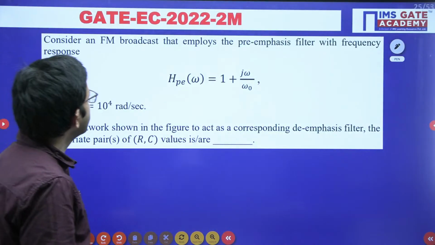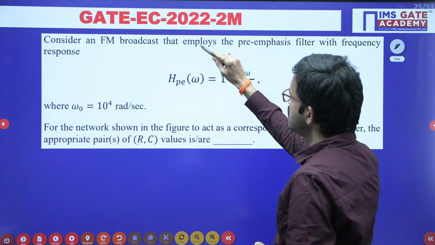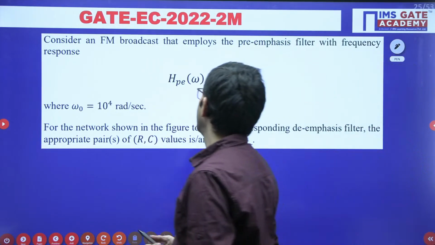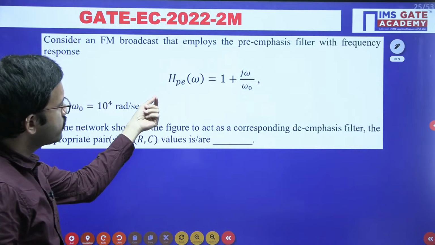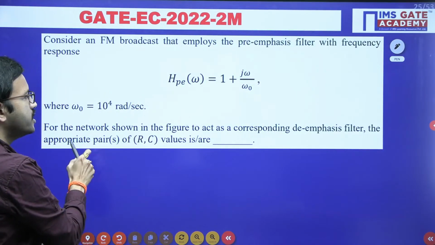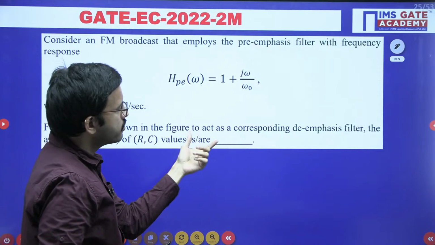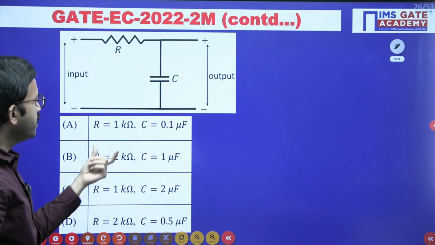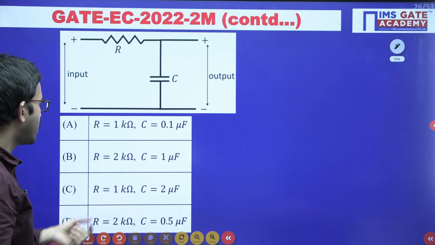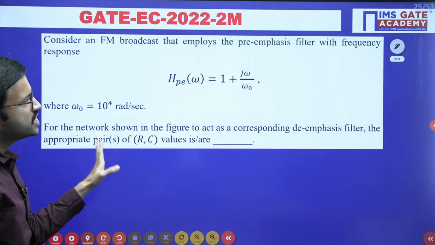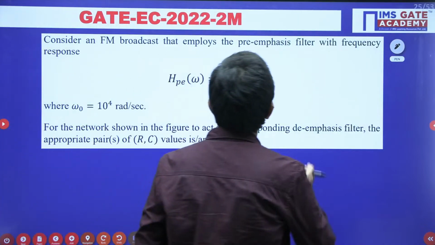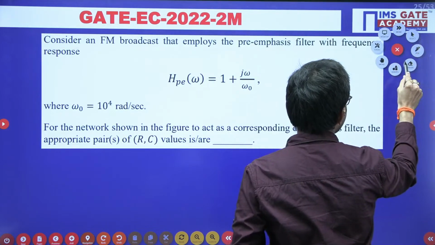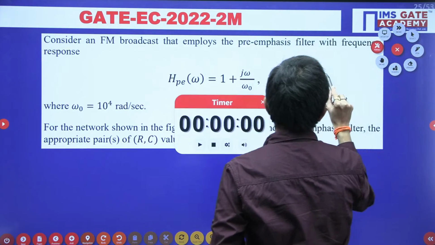This is the first question asked in GATE EC 2022 for 2 marks. All of you give a try. In this question they have given the pre-emphasis network transfer function, and regarding the corresponding de-emphasis network, they have given the diagram like this, and here you have R and C values. This question is MSQ. Either one option or more than one option can be correct. So all of you give a try.